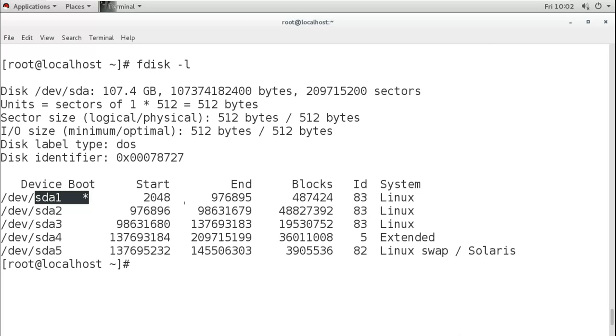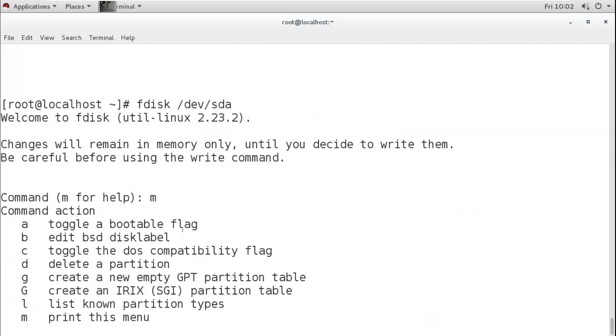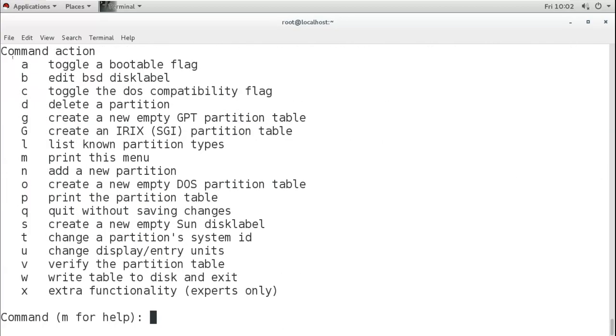Now suppose we are having 2 or 3 hard disks, and if those hard disks are also having the bootable image, and you want to boot your system from that second or third hard disk, then you can go to that hard disk using fdisk, and toggle this bootable flag there by using the a command. In that case you can use this a command to add or remove the bootable flag. It will ask which partition you want to add the bootable flag.